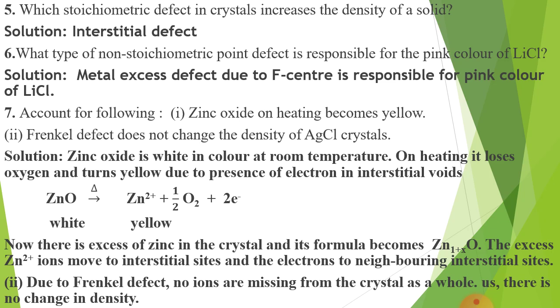Second, Frenkel defect does not change the density of AgCl crystal. In Frenkel defect, what happens? Cations move from their place but insert into the hole, not leave the crystal. Therefore, no change in density takes place.